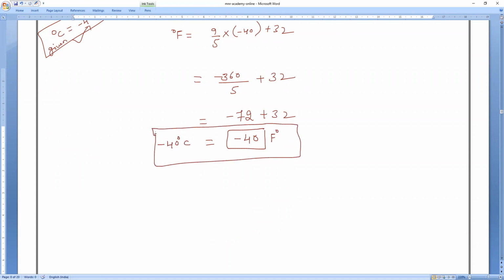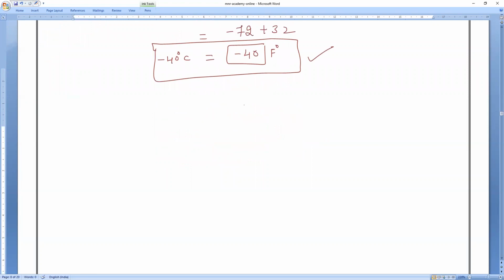Everybody understood? Yes or no? Yes, sir, we got it. That is the reason at minus 40 degrees Celsius, both the Celsius scale and the Fahrenheit scale will show the same reading or different reading? Same reading. Okay, I hope you all understood. Clear? Now, one more interesting thing I'll say.